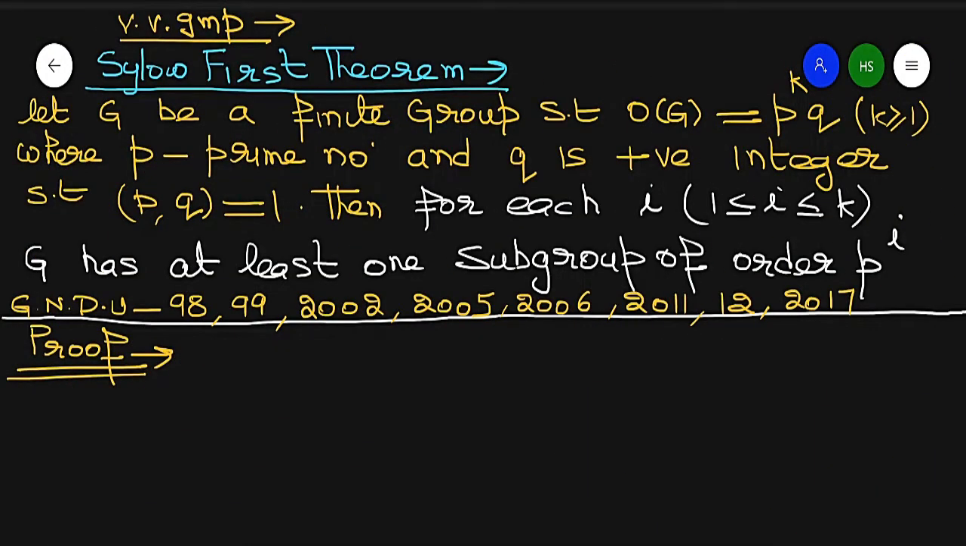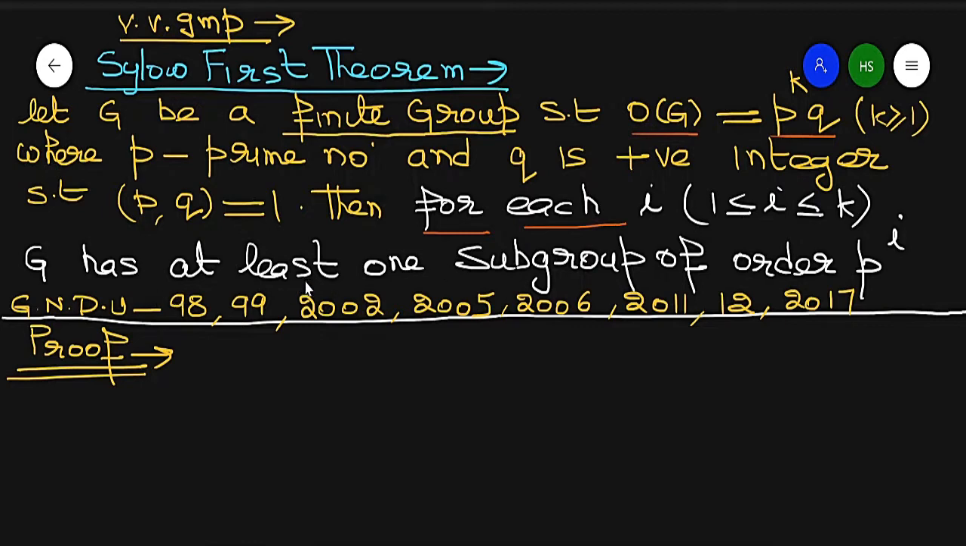State and prove Sylow's first theorem. So, what is the statement of Sylow's first theorem? Let G be some finite group such that the order of G is equal to p raised to power k into q, where p is a prime number and q is some positive integer, such that GCD of p and q equal to 1. Then for each i,